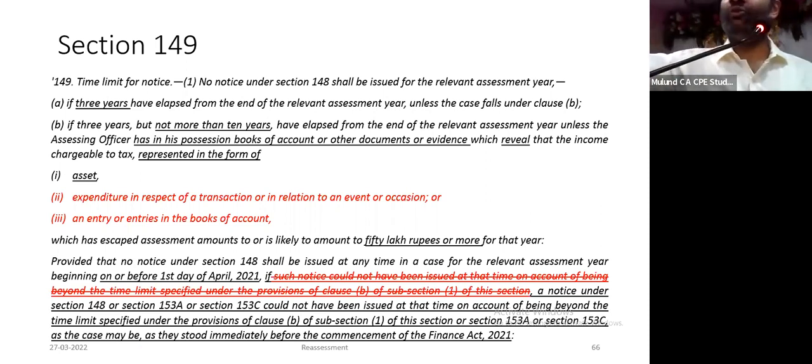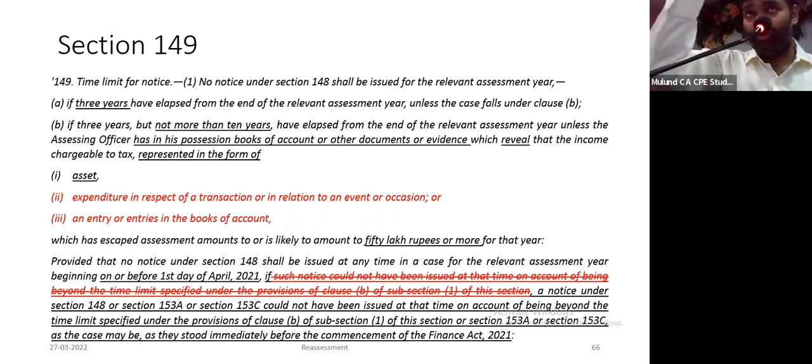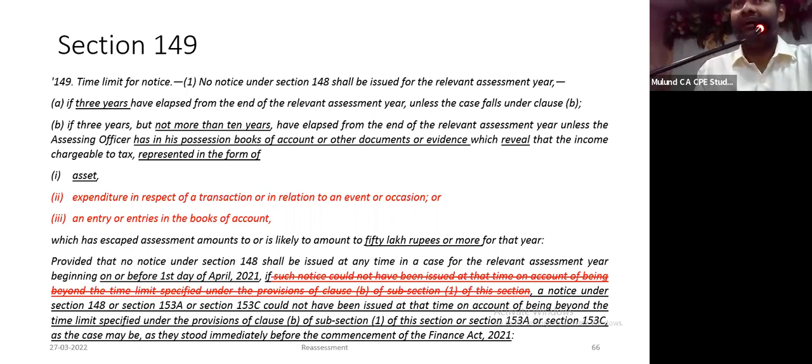31st March 24 को if he wants to issue a notice for assessment year 14-15, check करने के लिए what I will do, 31st March 24 को if the old reassessment provisions continue, could he have issued a notice? 14-15, 16, 17, 18, 19, 20, 21, extended to 22 because of that TOLA. 31st March 22 was the last date when he could have issued notice under old section 149(1)(b). If he could not have issued under old section 149(1)(b), he cannot reopen under new section relying on 10 years provision.